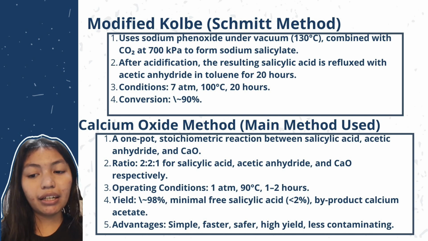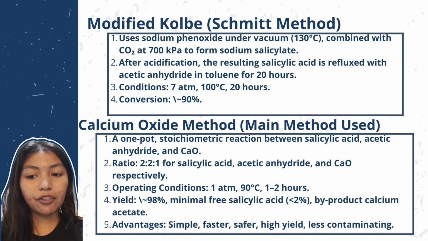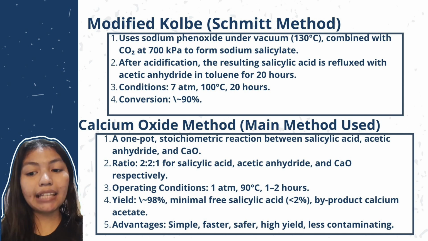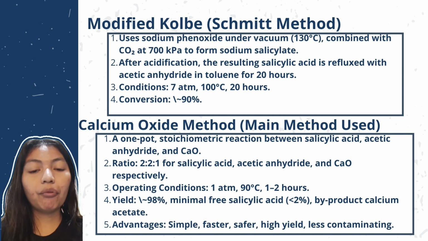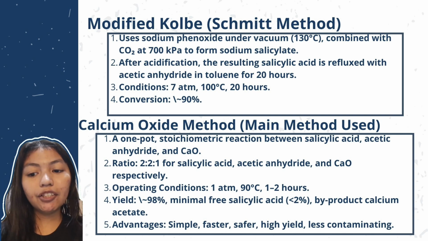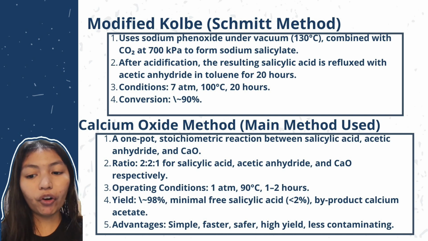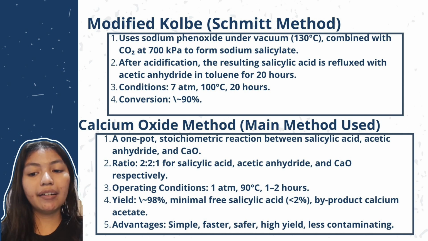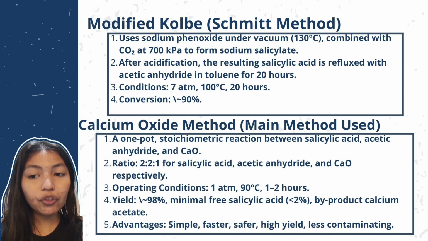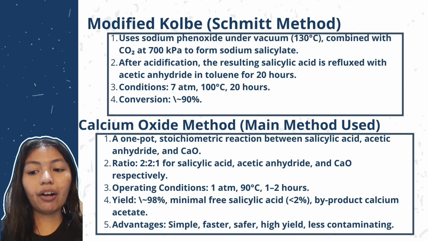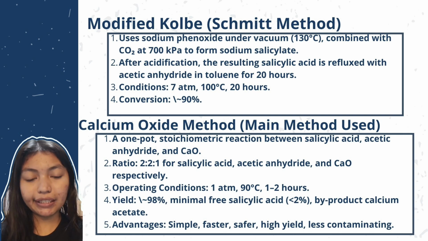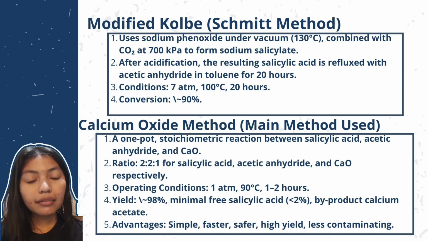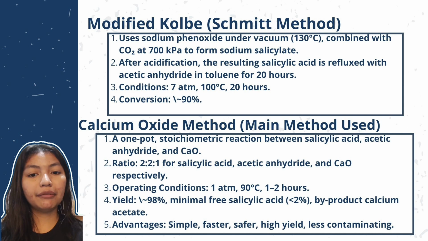After acidification, the resulting salicylic acid was reacted with acetic anhydride in toluene for 20 hours. Conditions: 7 atm, 100 degrees Celsius, 20 hours. Conversion approximately 90%. Last, calcium oxide method.